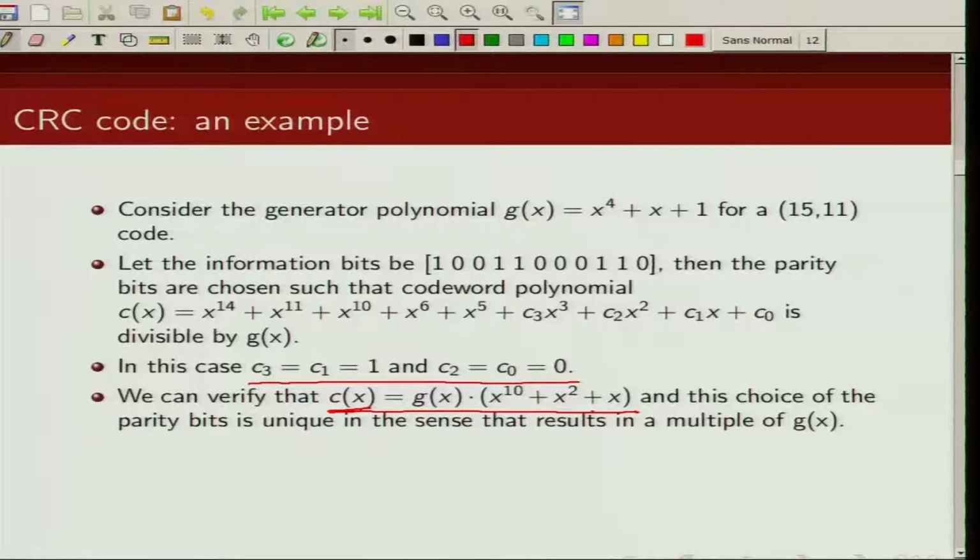And this is a unique choice of these parity bits C0, C1, C2, C3 which will ensure that c(x) is divisible by g(x).